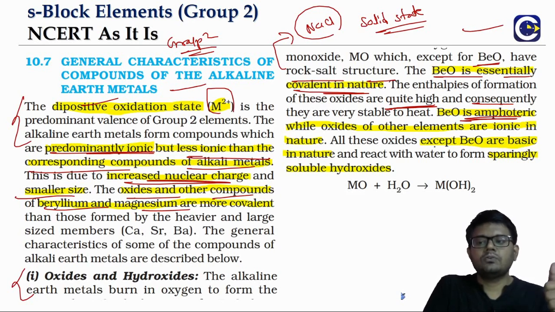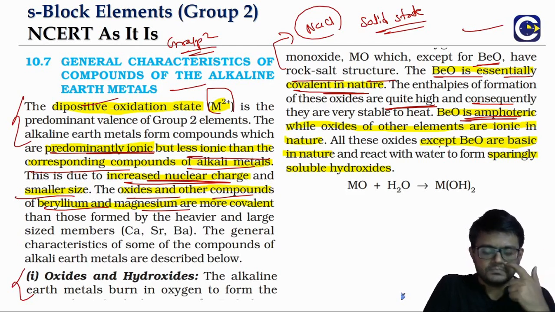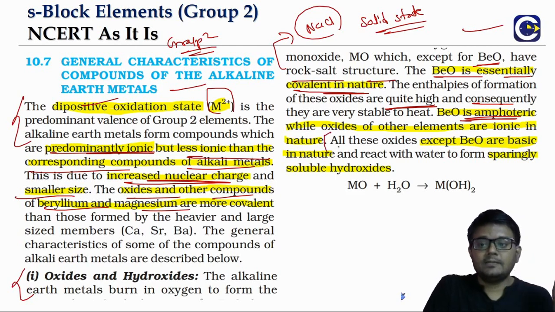So beryllium oxide will react with both acids as well as bases, and the other oxides are basic in nature, which means when you make them react, they will form hydroxide.